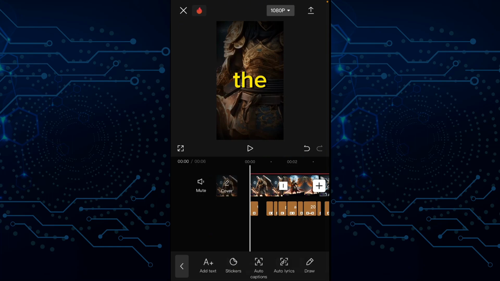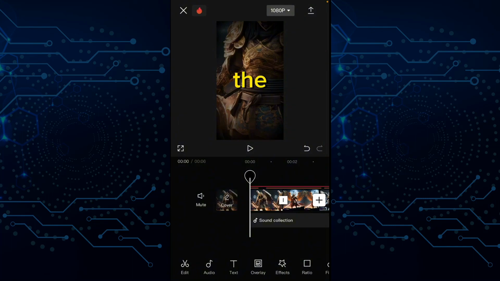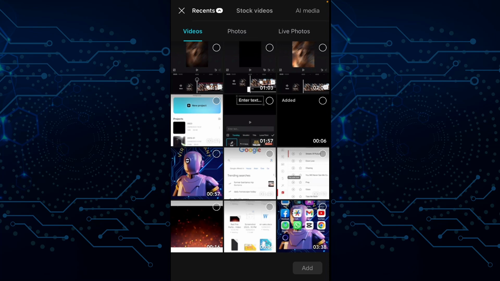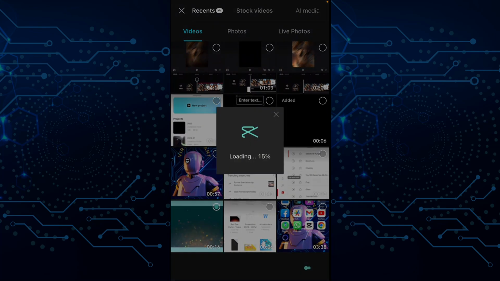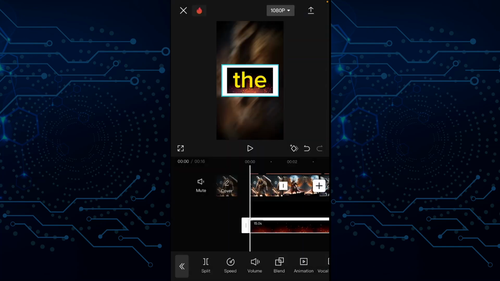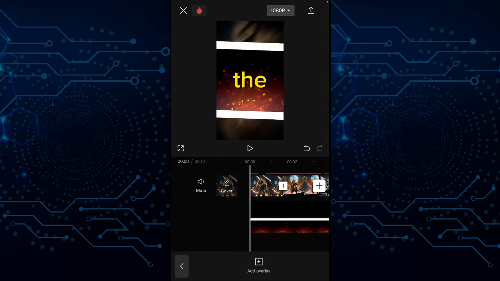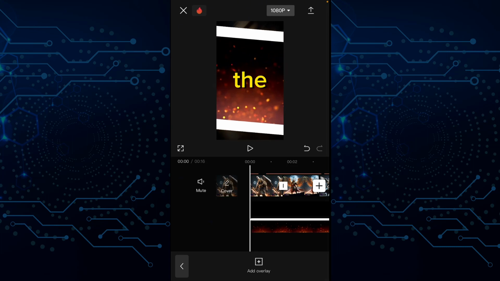Okay, so the next thing we're going to do is to import our fire particle, the one that we downloaded at the beginning of this video. So what we're going to do is go straight to overlay, add overlay, and then we scroll through, select our fire particles, bring it in, wait for it to load. Yes, and just like we did for the first overlay, we're going to do the same thing. We're going to make sure that we drag it so that it fits the entire page.